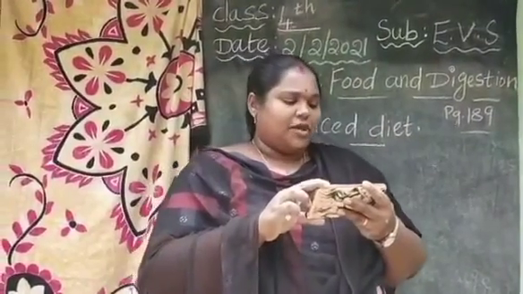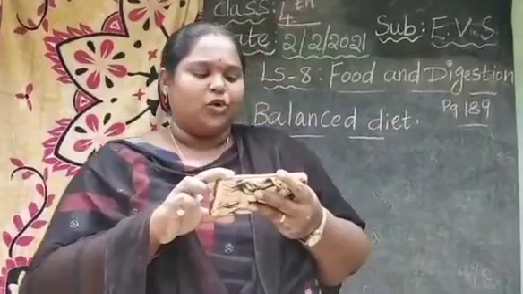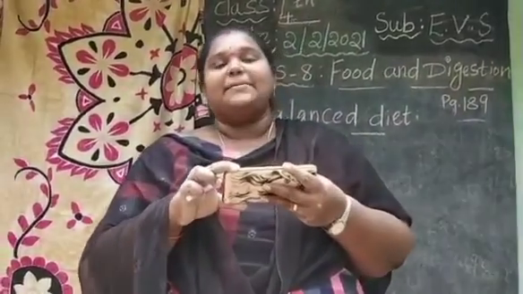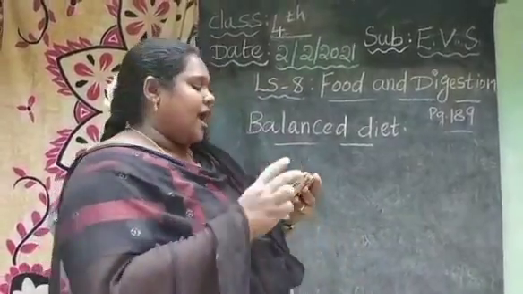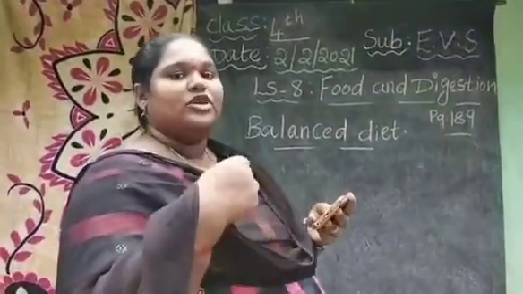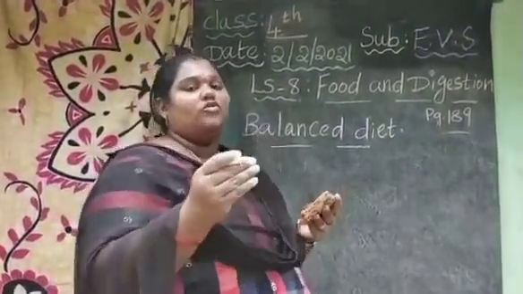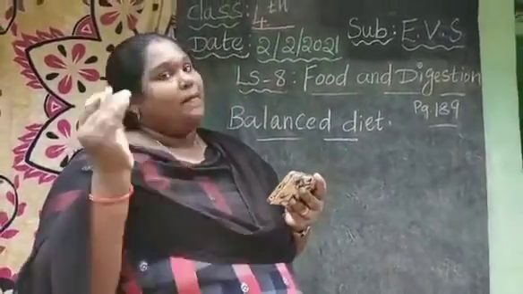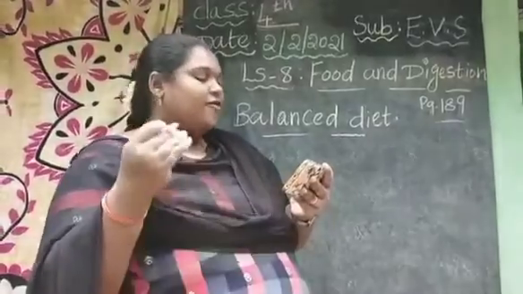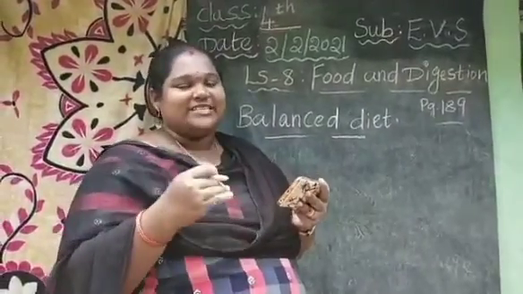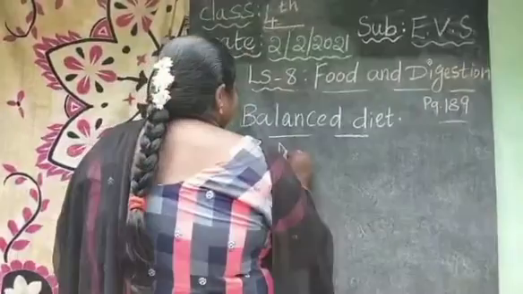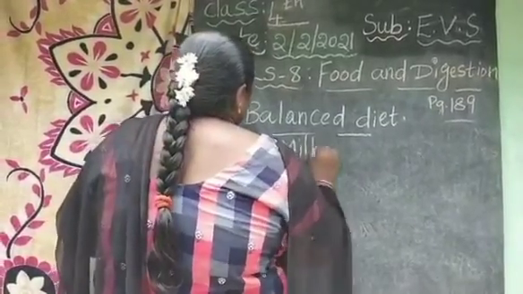Next page. Children, to stay healthy and to grow well, it is essential to have a balanced diet. Milk is a complete balanced diet. To stay healthy and grow well, we need the right amount of food in a day. It is very essential to have a balanced diet to stay healthy, work properly and grow well. And milk is a complete balanced diet.